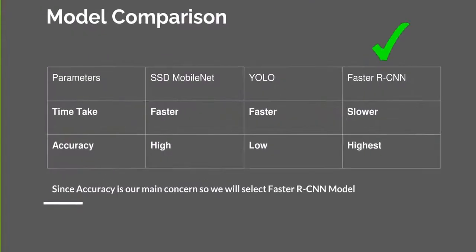Let's compare the models: SSD MobileNet, YOLO, and Faster RCNN. The SSD MobileNet architecture is fast and has high accuracy, but YOLO is faster than SSD with lower accuracy, and Faster RCNN is slower but has the highest accuracy of all of them. Right now we have to ensure high accuracy. That's why we selected Faster RCNN for our field detection model.